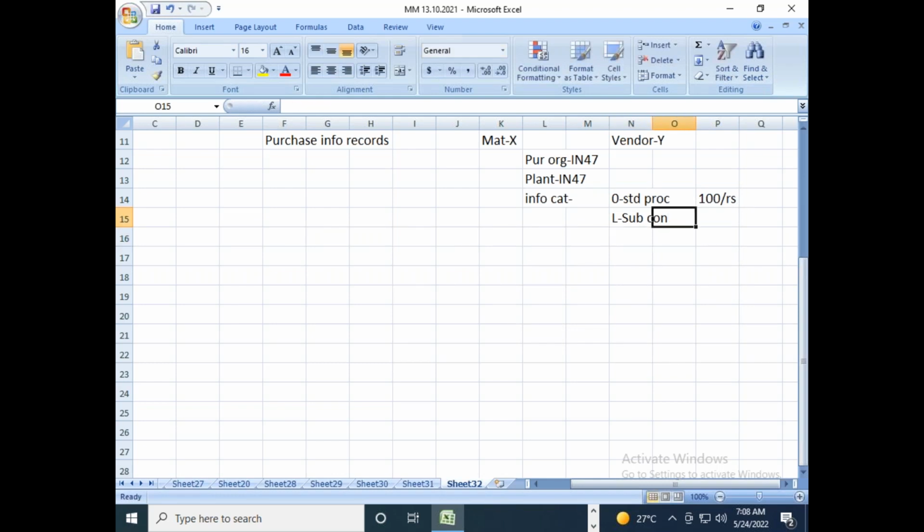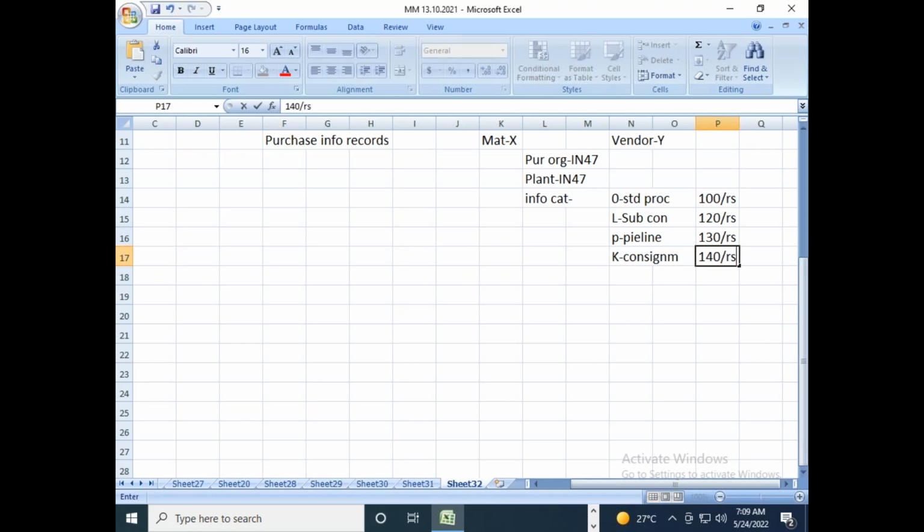So if it is a subcontracting procurement, I will have a negotiated price of 120 rupees per piece. If it is a pipeline procurement, I will have a negotiated price of 130 rupees per piece. If it is a consignment procurement process, I will have a price of 140 rupees.